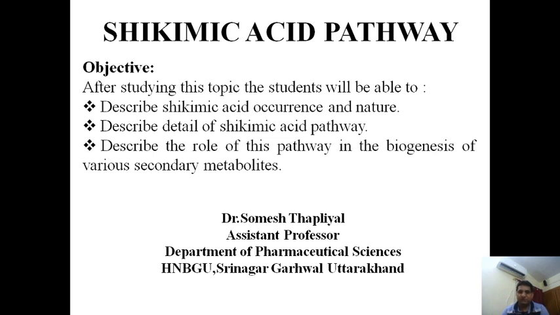Then this fructose 6 phosphate can convert into glucose 6 phosphate, and this glucose 6 phosphate undergoes glycolysis, due to which it forms pyruvic acid and acetyl coenzyme A. This acetyl coenzyme A is the major precursor for the biosynthesis of various secondary metabolites. So it can go through the acetate mevalonate pathway.